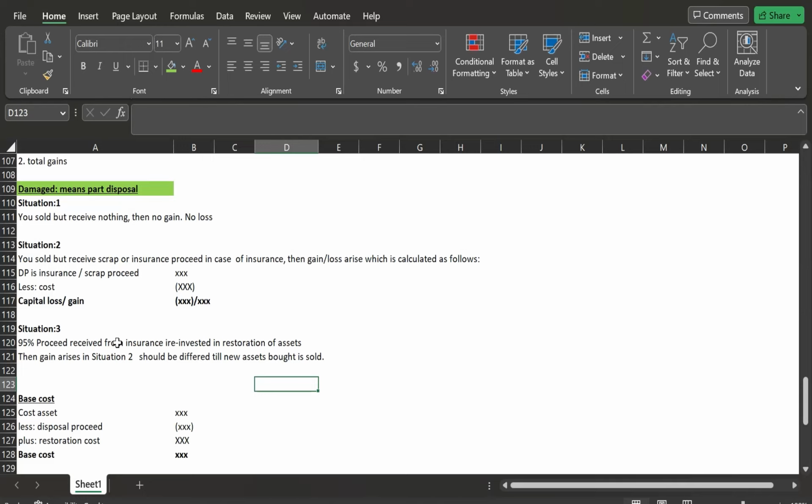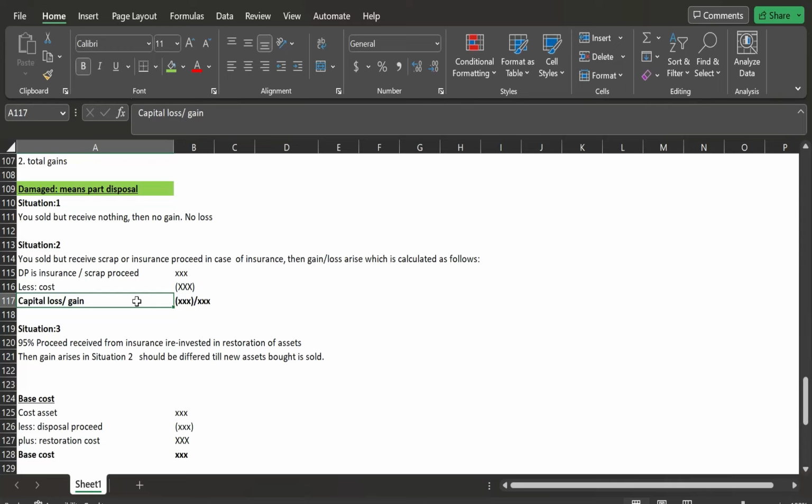Again I am repeating, damage means you are disposing of part of the asset. So whatever gain arises will not be chargeable right now. Whenever you sell those assets, in that case it will be chargeable. This is the same concept as the part disposal of land and building, which I discussed in the previous video. You can have a look at it in the playlist of my channel. It is basically the same concept. What we are doing is simply deferring the gain until those assets have been sold, right?